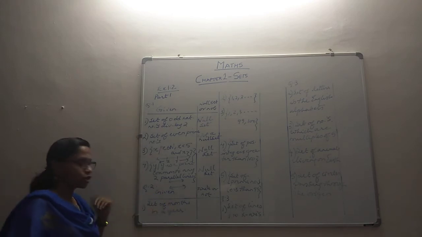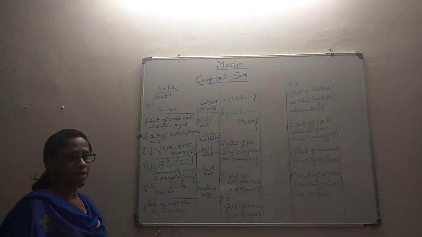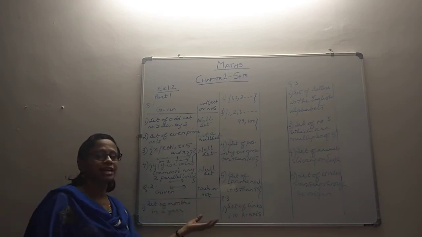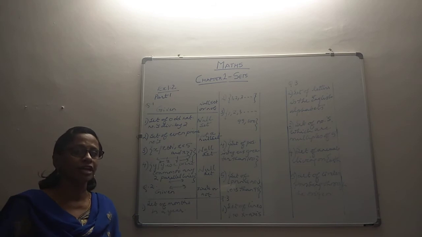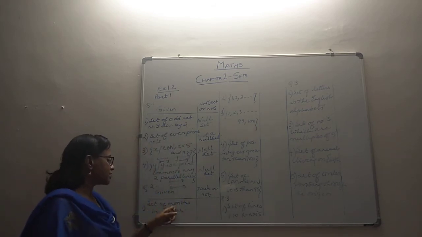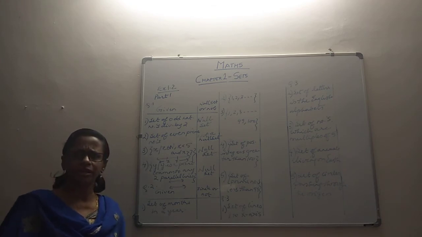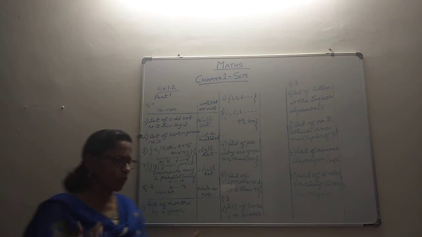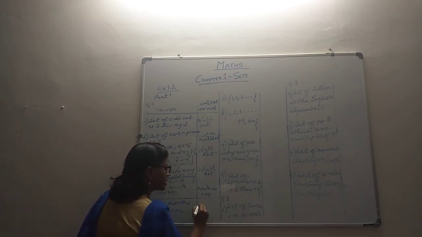So let's come to question number 2, subpart number 1. We have it tabulated. On this side we have the given set, and on this side we will identify whether it's a finite set or an infinite set. Here we have the set of all months in a year. Definitely finite, because you know that the months in a year are 12. So it's quite natural that it's finite. So it's finite.